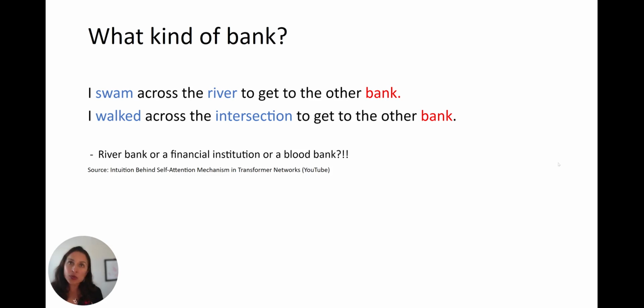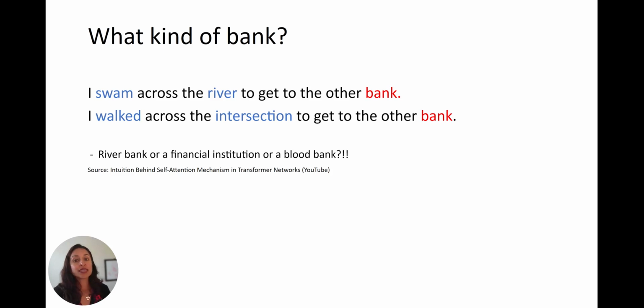But okay, so we have our vectors, they're numbers that represent the word, but there's kind of a problem, which is so many words have multiple meanings depending on their context, right? I swam across the river to get to the other bank. It's quite obvious to a human that bank in this case probably refers to a riverbank.